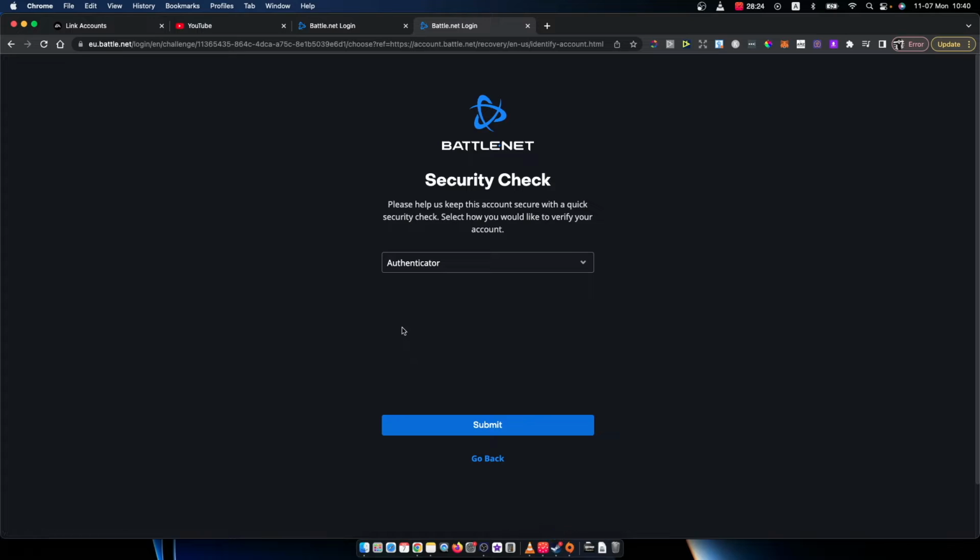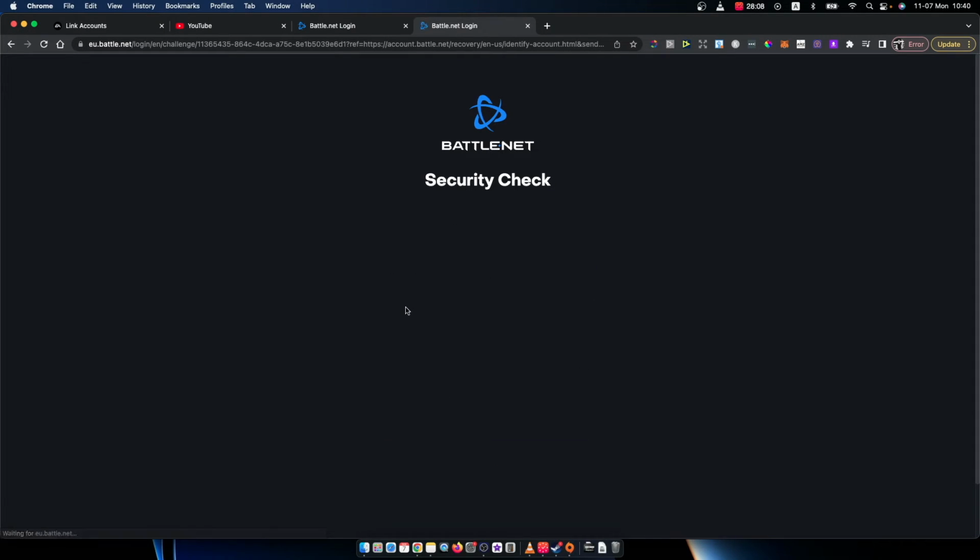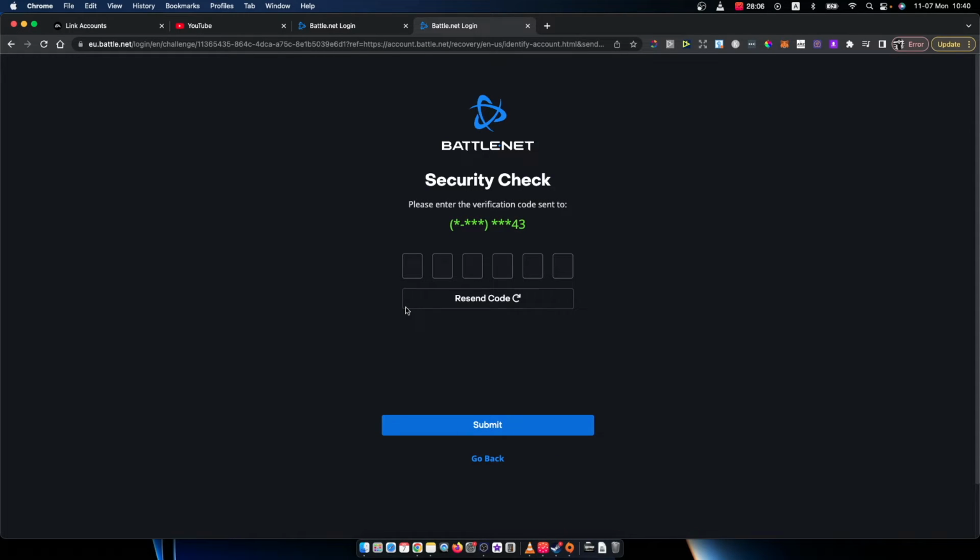Once you do that, as you can see here, it says security check, please help us keep this account secure with a quick security check. If your authenticator is not working, you need to check this SMS option and press submit. And then you should get a code, right? So I should get a code now. I need to wait a few seconds here. Right, so I got the code and I need to put it here.